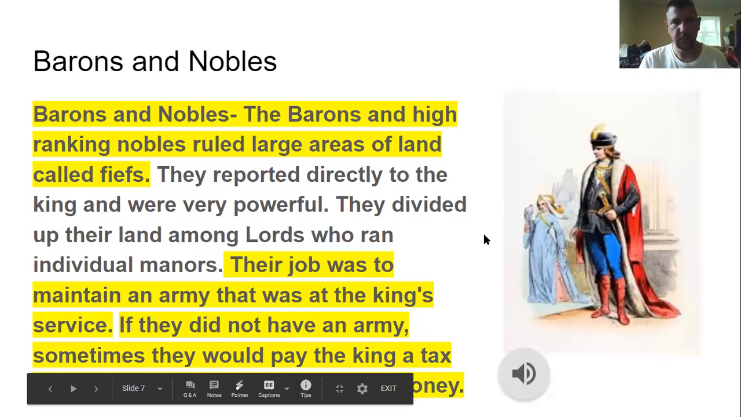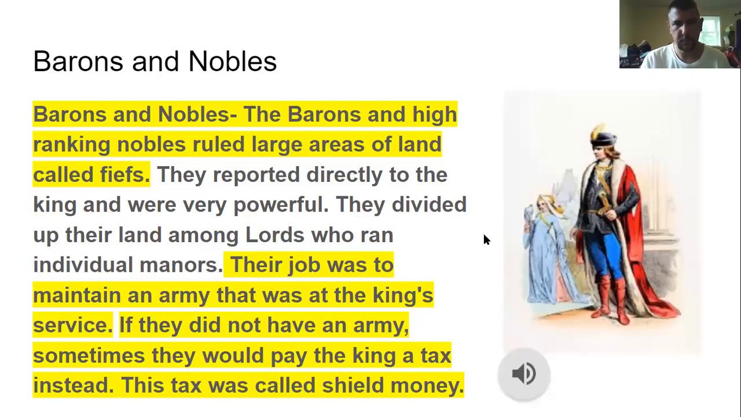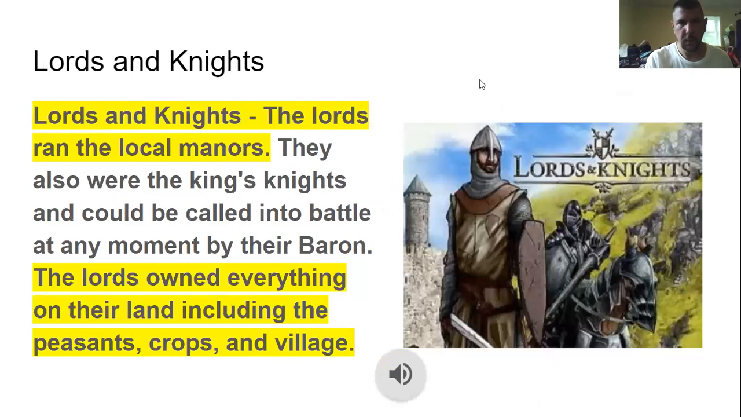Barons and nobles. The barons and high-ranking nobles ruled large areas of land called fiefs. They reported directly to the king and were very powerful. They divided up their land among lords who ran individual manors. Their job was to maintain an army that was at the king's service. If they did not have an army, sometimes they would pay the king a tax instead, and this tax was called shield money.